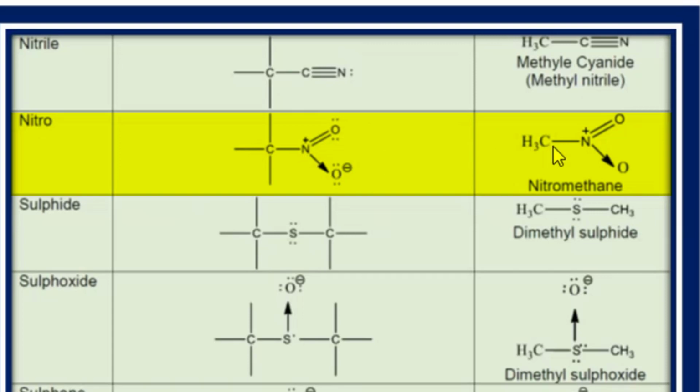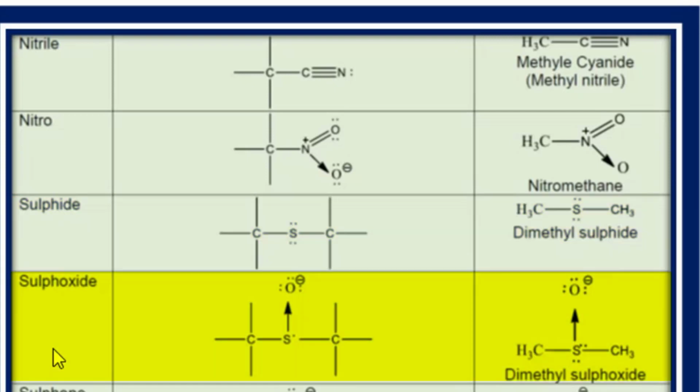So a simple example is CH3, the methyl, attached to the nitro group. This is called nitromethane. Then we come to some sulfur-related compounds. Simply, the sulfides. In the ether, oxygen was between these two carbons, but now there is sulfur present between these two carbons. That class of compound having sulfur between two carbons is called the sulfides, and a simple example is dimethyl sulfide.